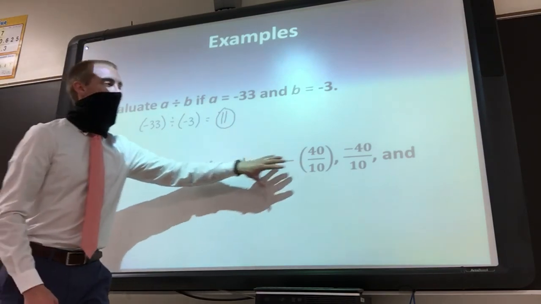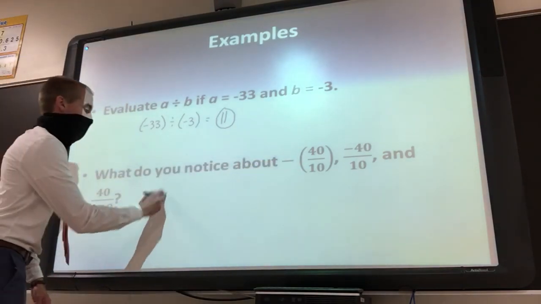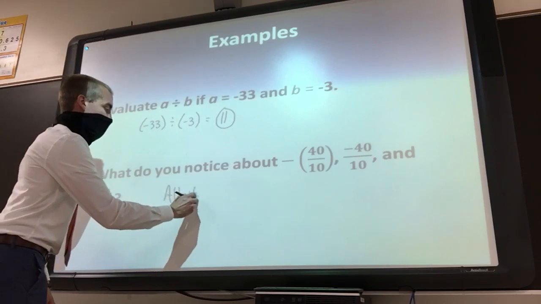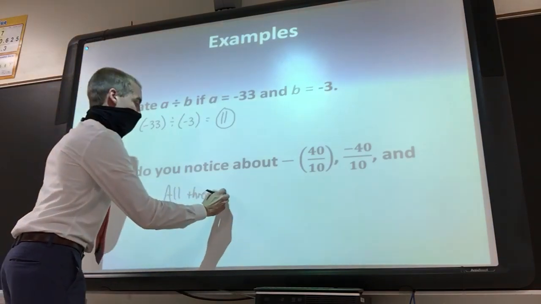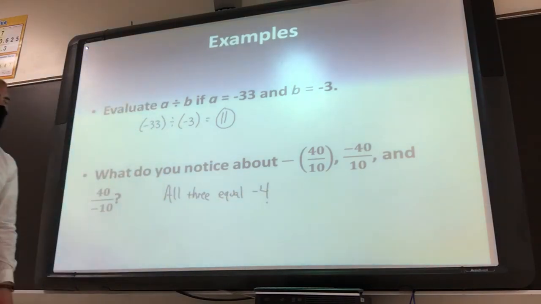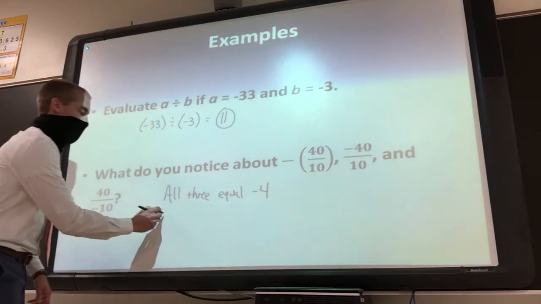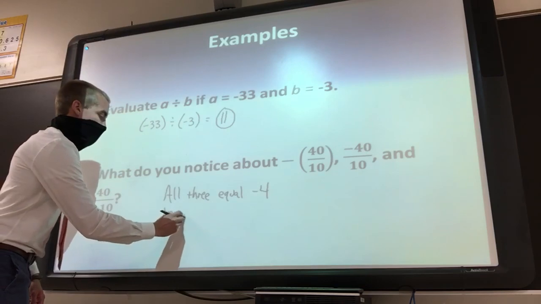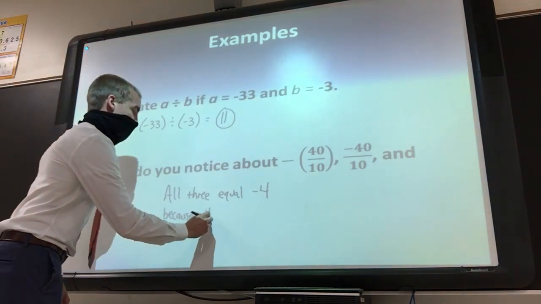So you could actually, in fact, all three equal negative 4, because there is only one negative sign.